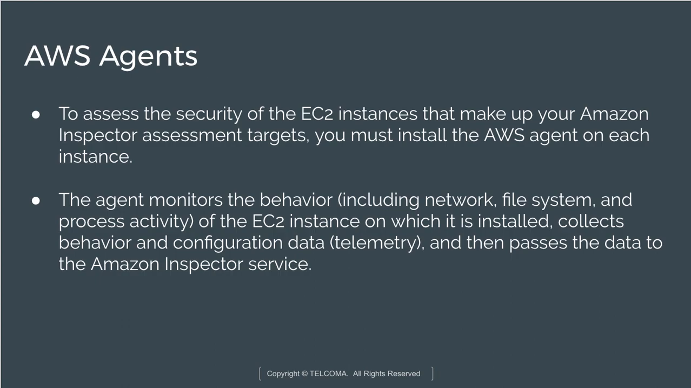The AWS agent periodically communicates with Amazon Inspector over a TLS protected channel, which is authenticated using either the AWS identity associated with the role of the EC2 instance, if present, or the instance metadata document if no role is assigned to the instance. Now, what is an Amazon agent?